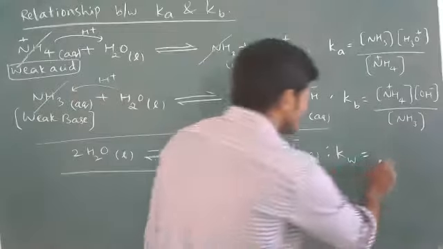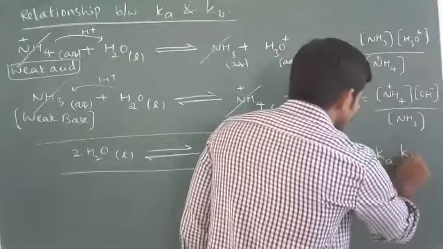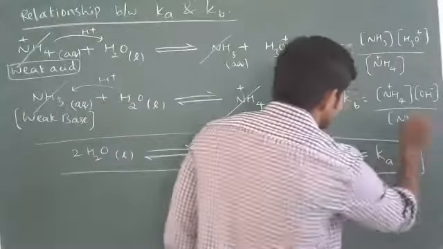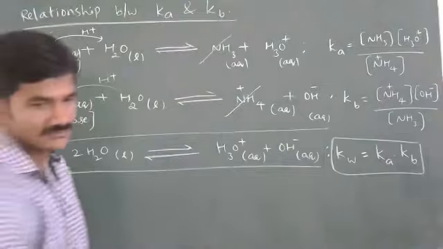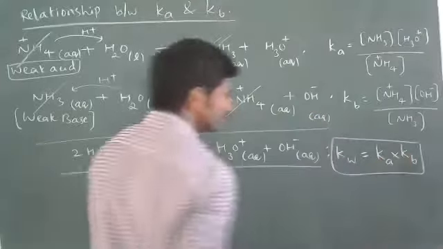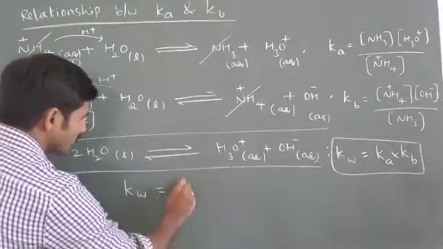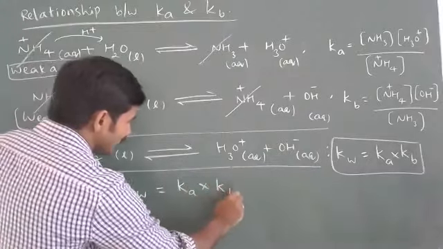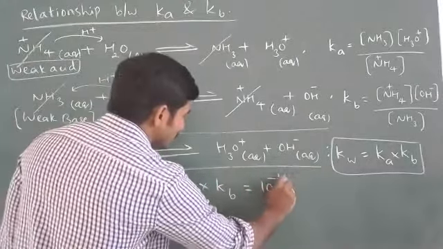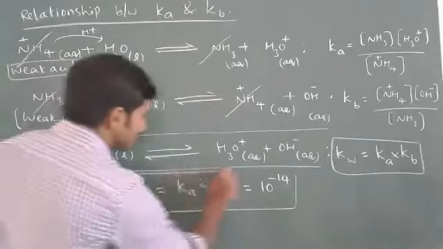So I can write Ka into Kb. Is it clear? Therefore, the relation is Kw equal to Ka into Kb equal to 10 power minus 14.